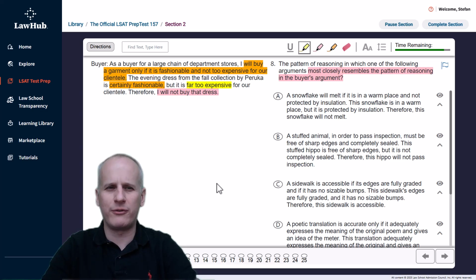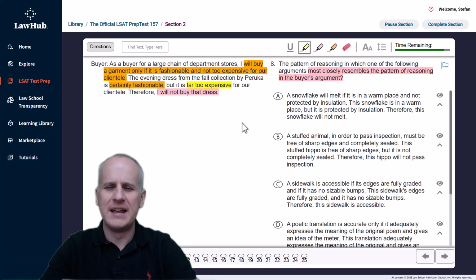And what we're looking for from the correct answer is an argument that similarly presents 2 necessary conditions, one of which is met, the other which is not met, which then validly leads to the conclusion that the circumstance is not going to come to pass. So we will have a highlight tool ready to go as we look at the answer choices starting with A. And as soon as we find something that doesn't match this structure, we should eliminate relatively aggressively.